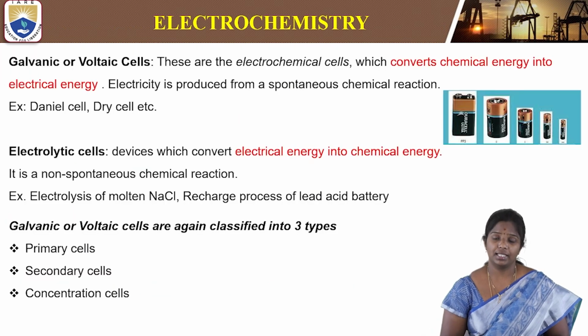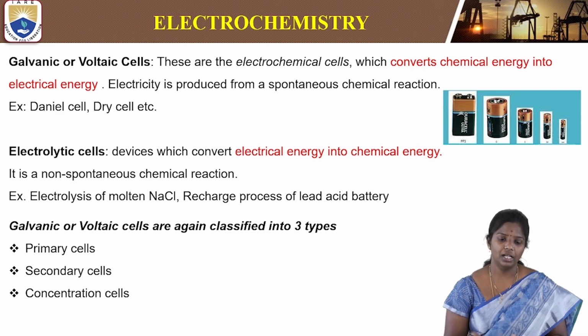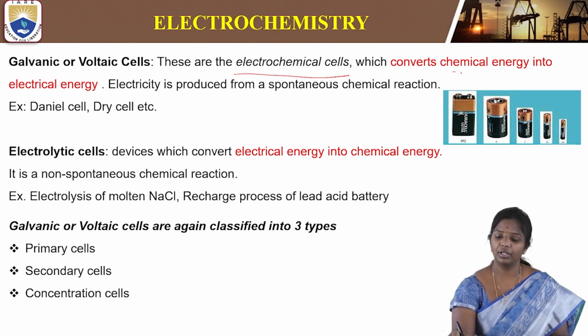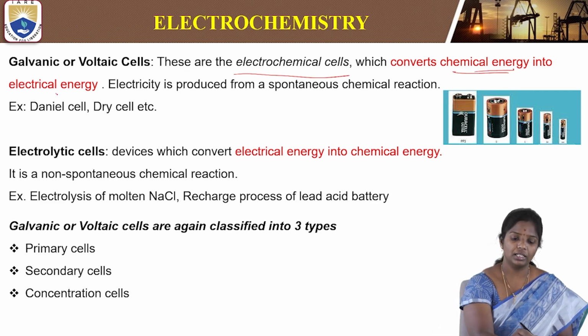So what are galvanic cells or voltaic cells? Galvanic cells or voltaic cells, also called electrochemical cells, convert chemical energy into electrical energy.